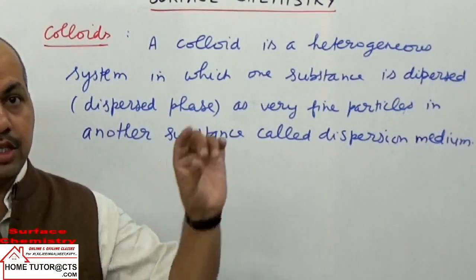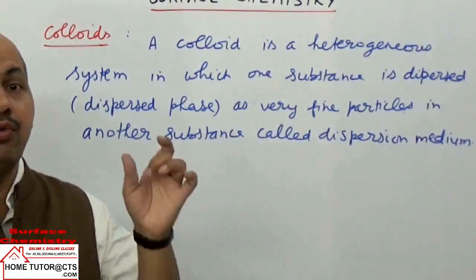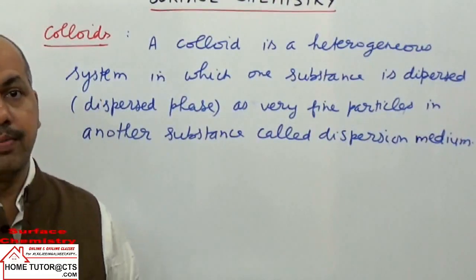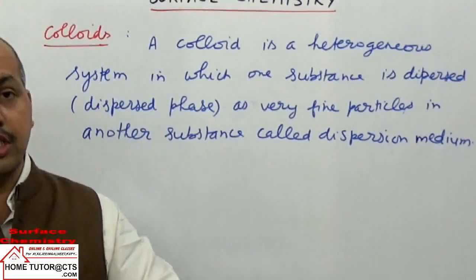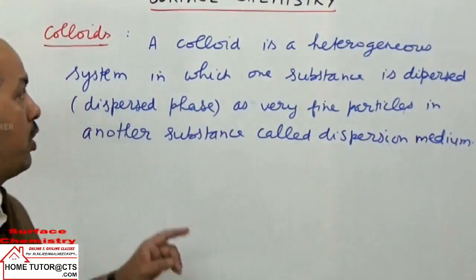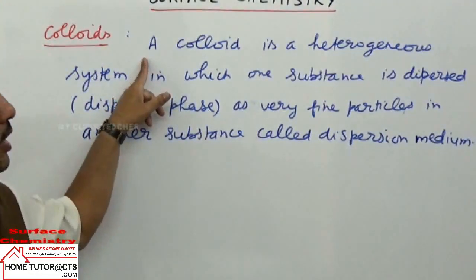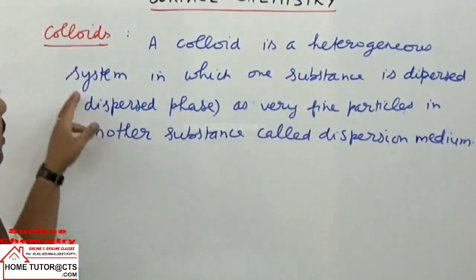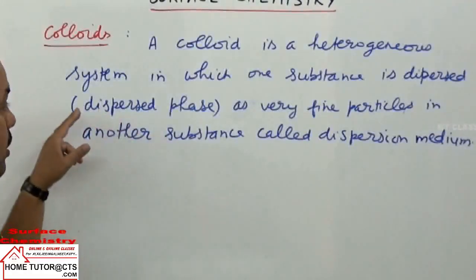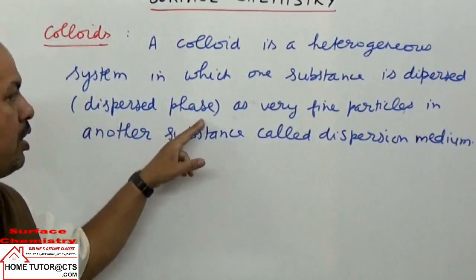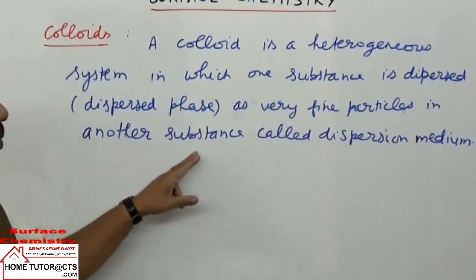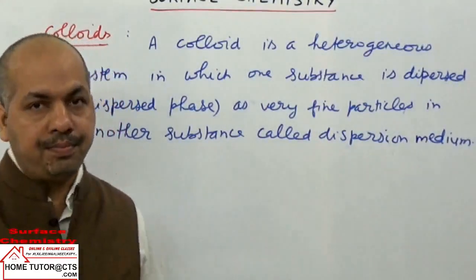Now in between the two, solution and suspension, we have a mixture called a colloidal mixture or colloidal solution. What is a colloid? Write down the definition. A colloid is a heterogeneous system in which one substance, called the dispersed phase, is dispersed as very fine particles in another substance called the dispersion medium.